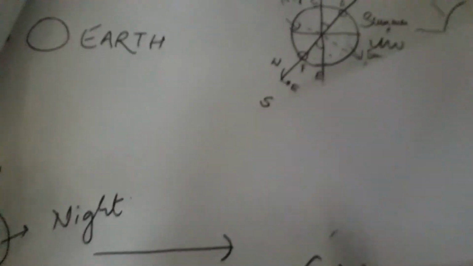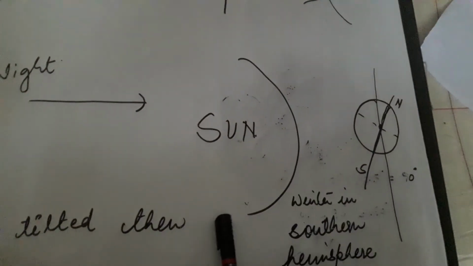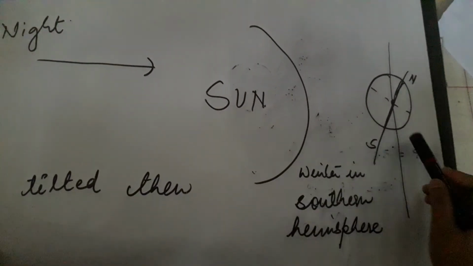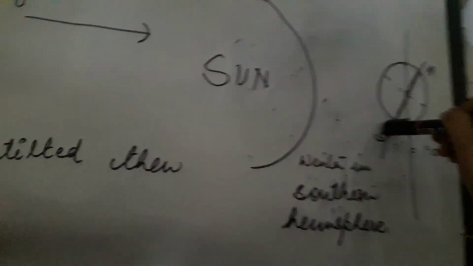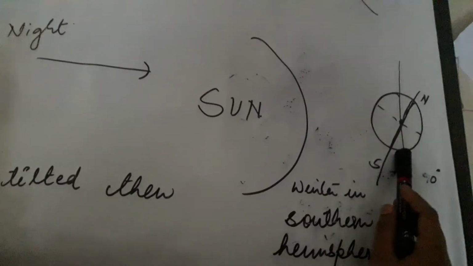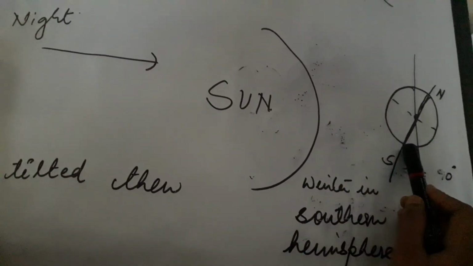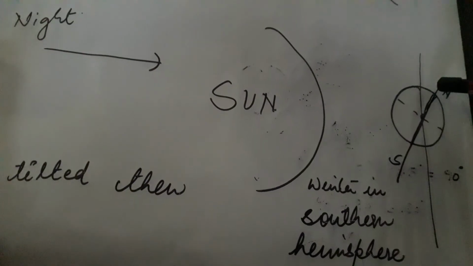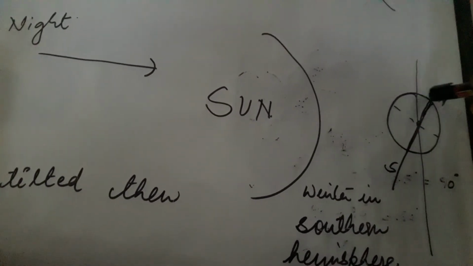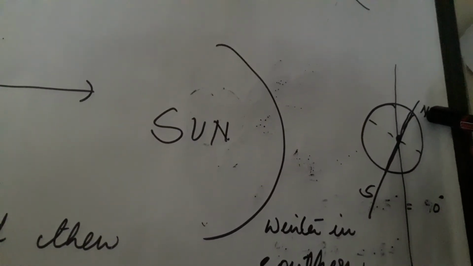Similarly, in the fourth diagram, we can say the sun is there, and the earth's southern hemisphere has come nearer to the sun. Sun is having direct sunlight towards the southern hemisphere, and the northern pole, because of the inclination, is too far from the direct sunlight.